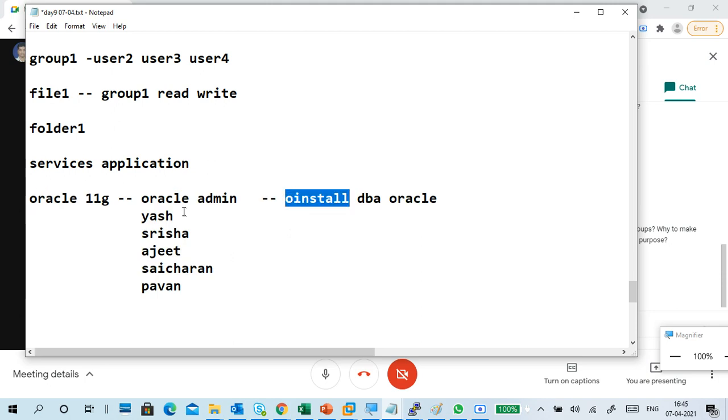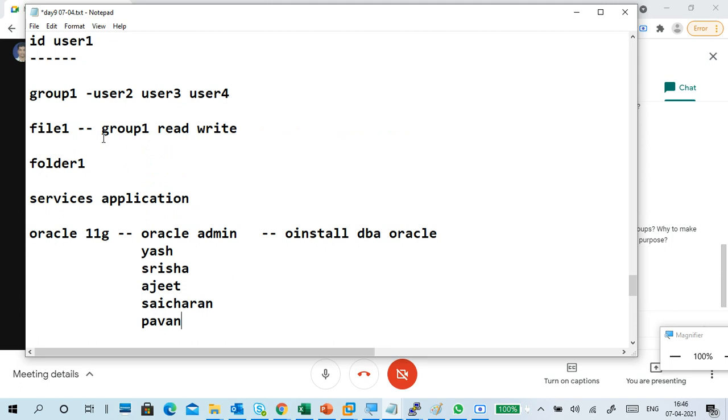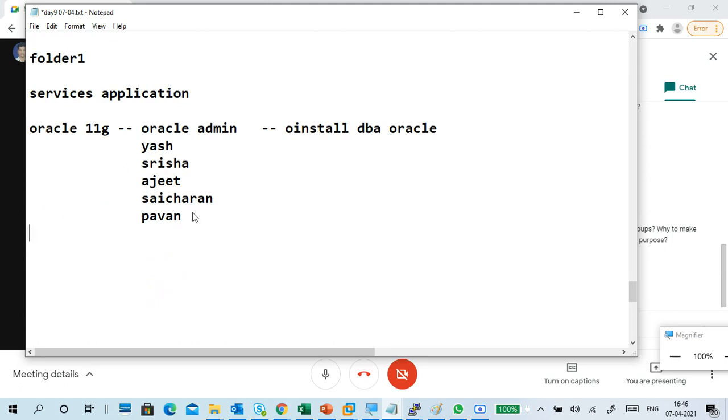OINSTALL group is for installing Oracle 11g. OINSTALL group members can install Oracle 11g. DBA group administrates Oracle. Like that we can do it. You have a wheel group. In Linux we have a wheel group. Members of the wheel group automatically become sudoers. I will tell this one anyway. So I think you got the point.